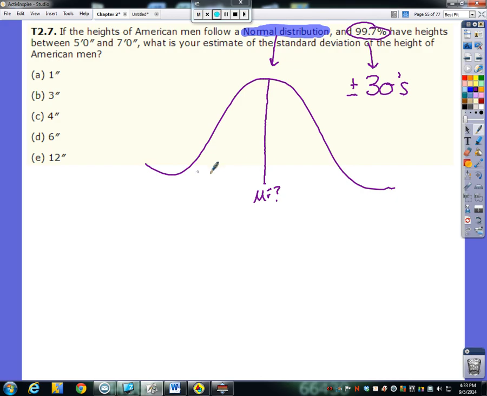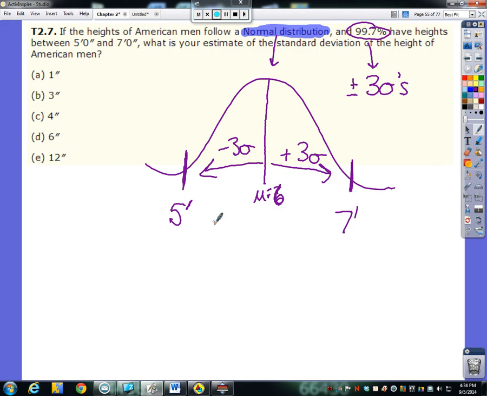So if I went 3 standard deviations below the mean, I'll just chop it off right here, we're saying that's 5 foot. And if we went 3 standard deviations above the mean, now we're at 7 foot. Okay, so here's 3 standard deviations down, here's 3 standard deviations above. So I think we can figure out what the mean is, right? It's in between 5 and 7 because the curve is symmetric. So the mean's got to be 6 feet.